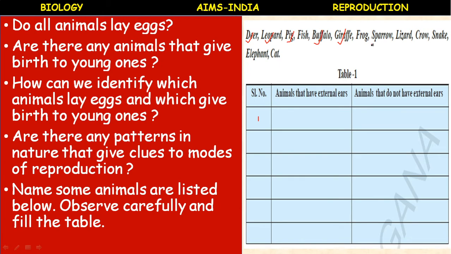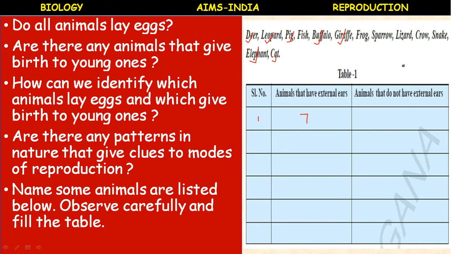Frog, no. Sparrow, no. Lizard, no external ear. Crow, no external ear. Snake, no external ear. Elephant, very big external ears. Okay. Cat, it also possesses external ears. So from the list, seven animals have external ears. You can write the names of those animals in the table.